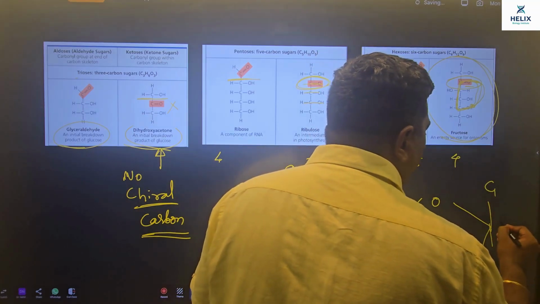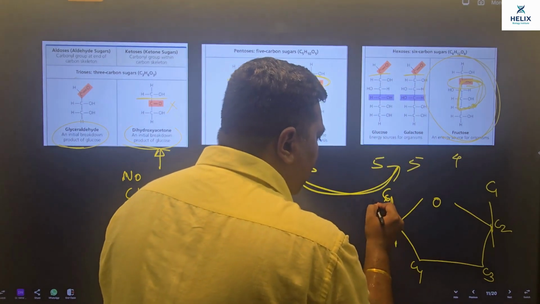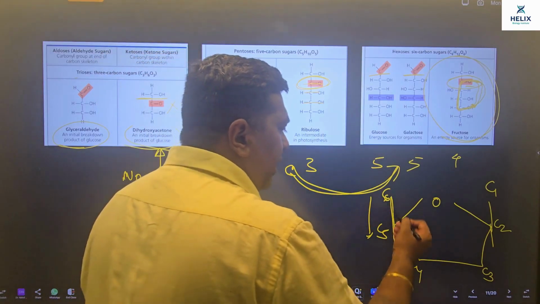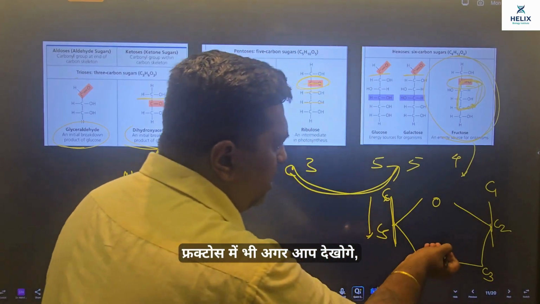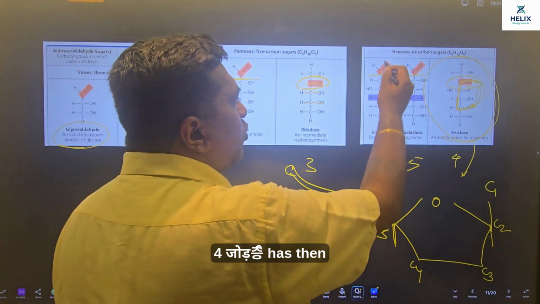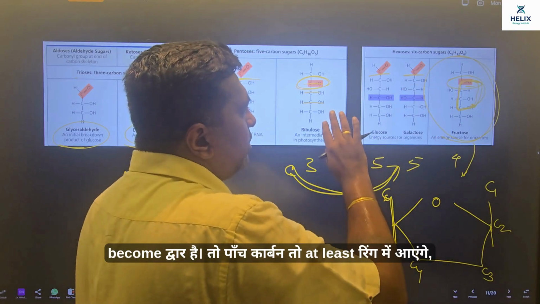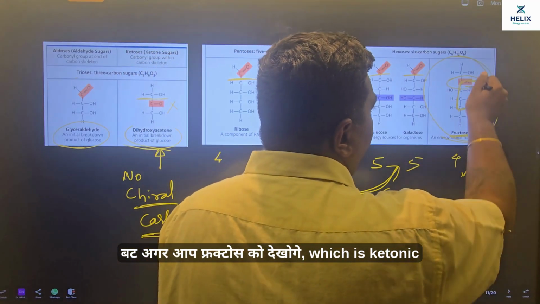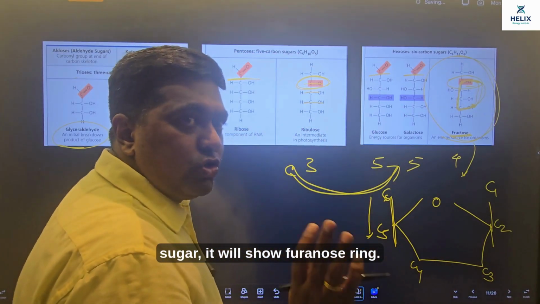Numbering from this side, or even if I start from here, does not affect the carbon number. In the case of fructose, I repeat, the ring would be furanose. Ideally we expect, sir, this is a hexose sugar, so at least 5 carbons would come in the ring. But if you look at fructose, which is a ketonic sugar, it will show a furanose ring.